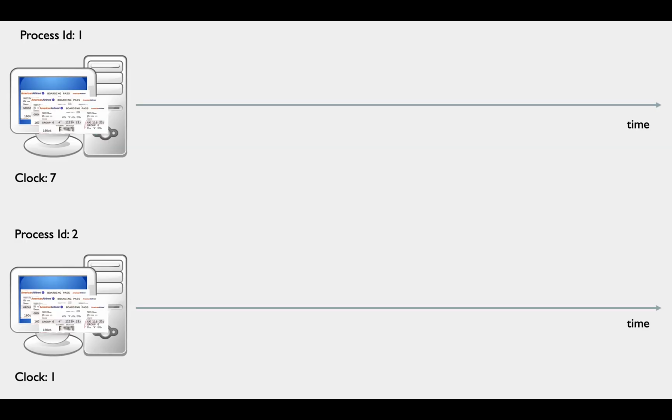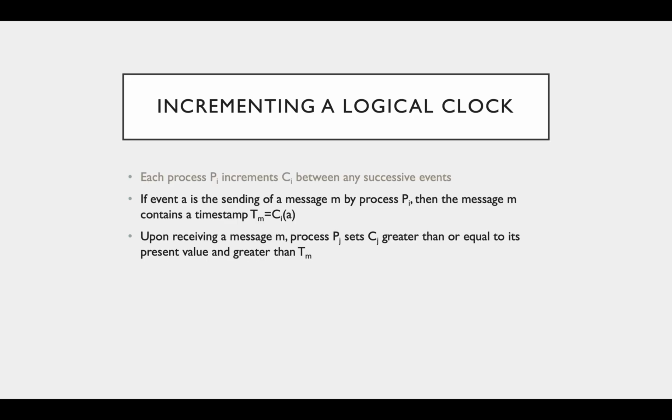For example, here we have 2 processes, 1 and 2, that have clock values 7 and 1 respectively. When an event occurs on process 1, the clock is incremented to 8. Similarly, when an event occurs on process 2, the clock ticks to 2, and then again ticks to 3 when another event happens. The more interesting case is when a message is sent from one process to the other.